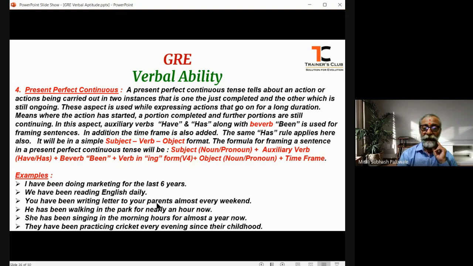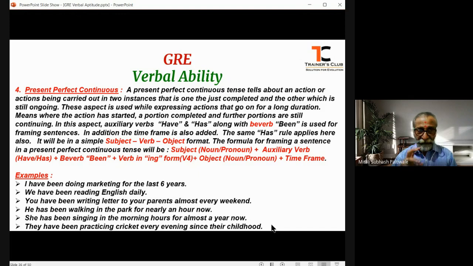Daily, every week, nearly an hour now. She has been singing in the morning hours for almost a year now. Almost a year now becomes the time frame. In the next sentence, they have been practicing cricket every evening since their childhood. So childhood is the time frame.